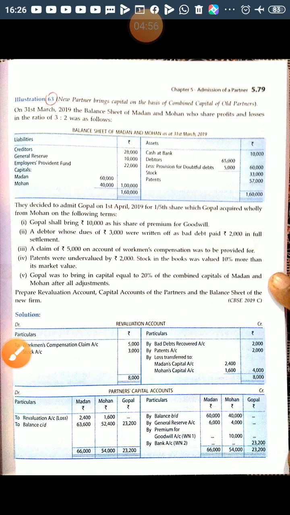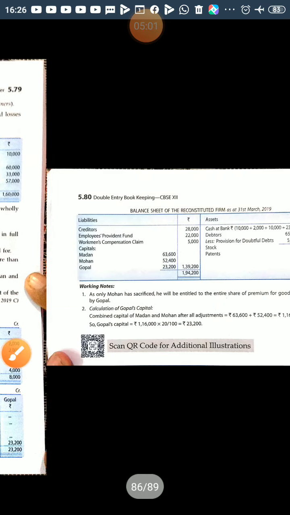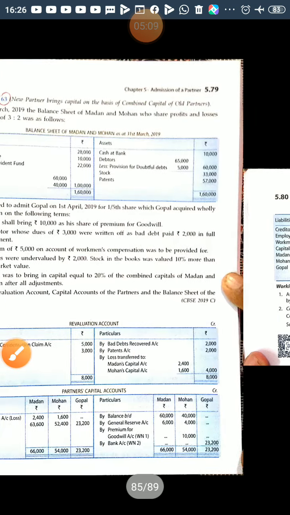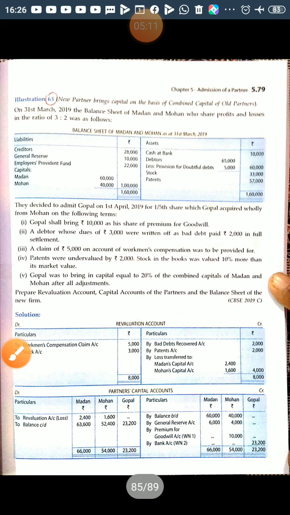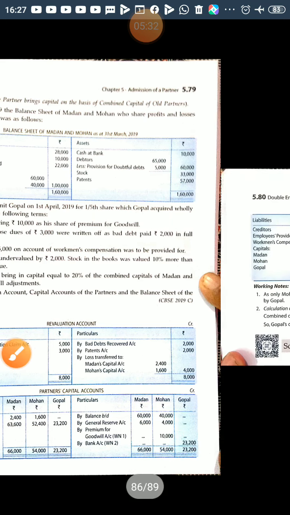Now cash at bank, there would be some calculations for cash at bank, 10,000 at present. So 10,000 plus he brings 10,000 as a premium for goodwill, and still there are some adjustments. So first, adjust debtors having 65,000 and provision for doubtful debt 5,000. Right, there is an adjustment. A debtor whose dues of rupees 3,000 were written off as bad debt paid 2,000 in full settlement. So it is a bad debt recovered.